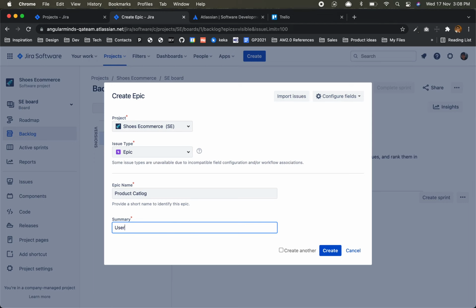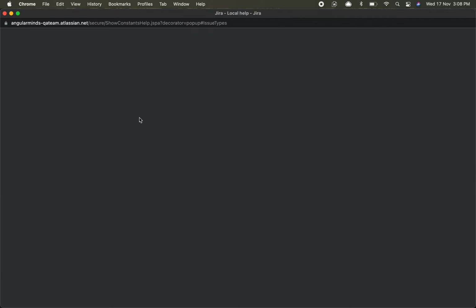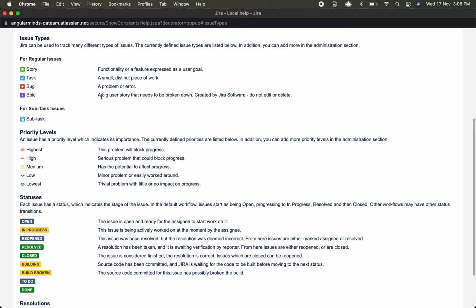Users should be able to browse the products on the website. This is our epic. A big user story that needs to be broken down, created by Jira Software. Do not edit or delete.